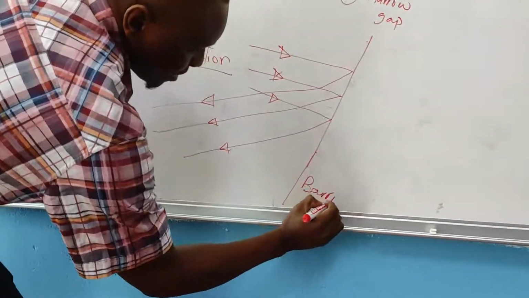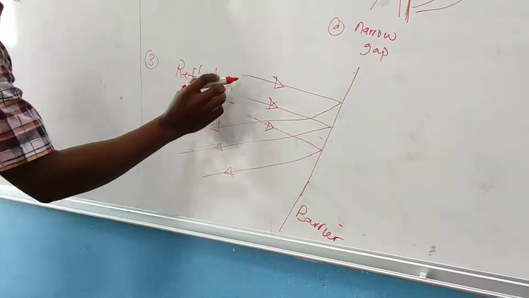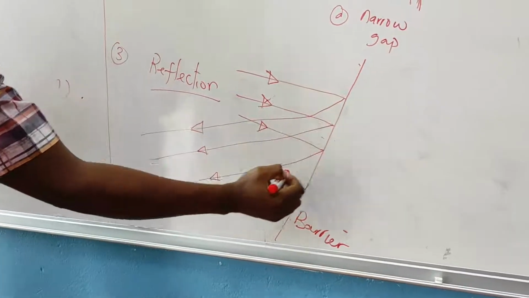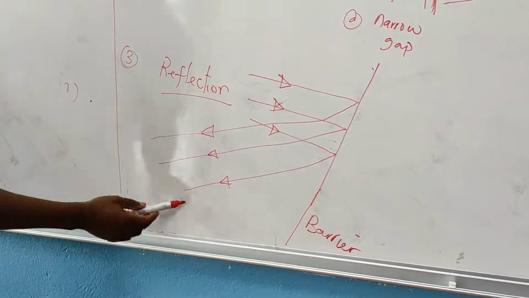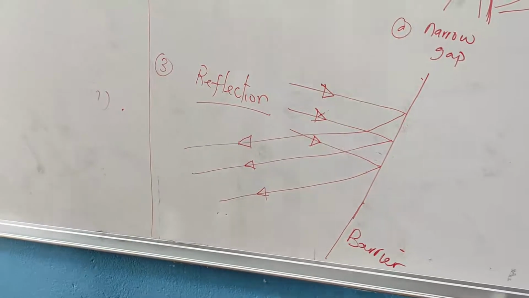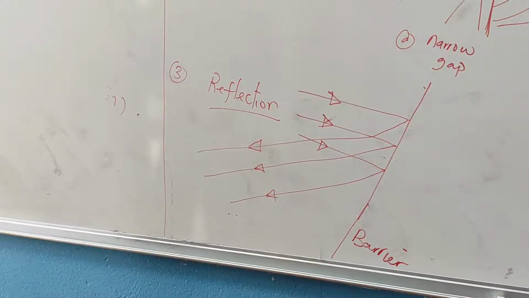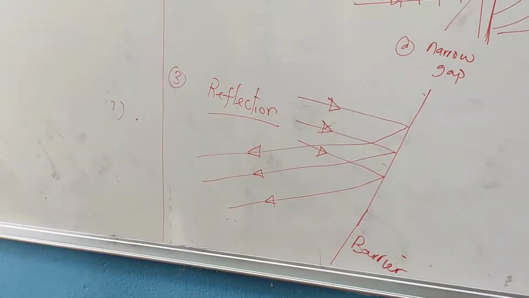This is the barrier here. So as this wave goes and hits this barrier, it bounces back. This is a phenomenon called reflection of waves.